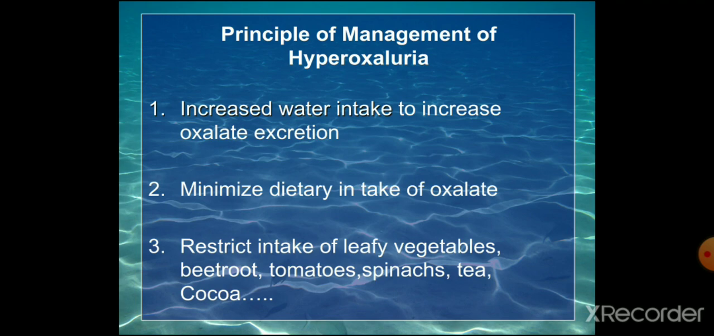So these are the foods which are rich in oxalate. So we have to restrict this. Restrict leafy vegetables, beetroot, tomatoes, spinach, tea, cocoa, which have high contents of oxalates.